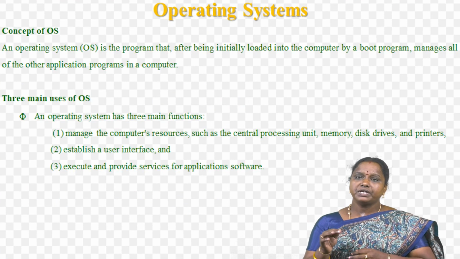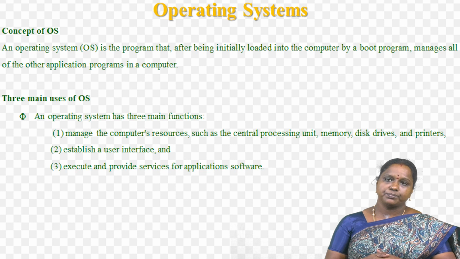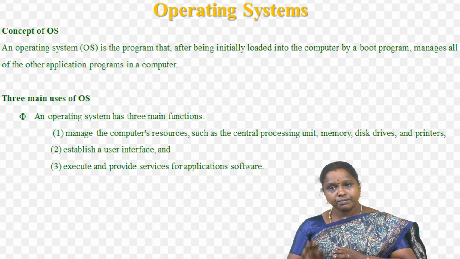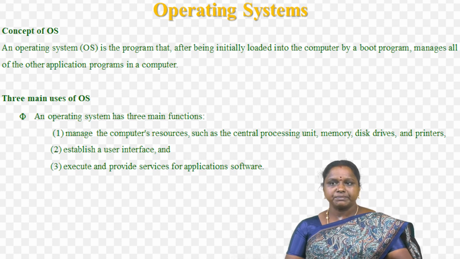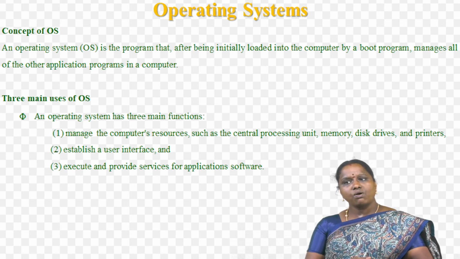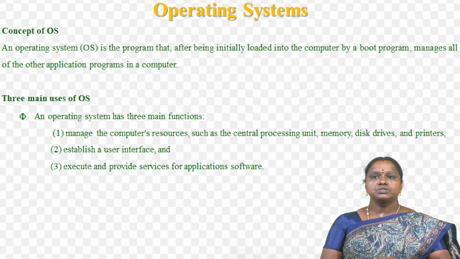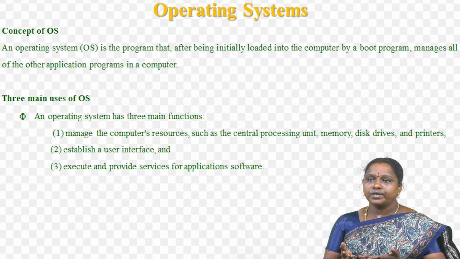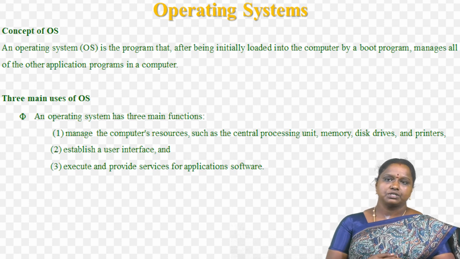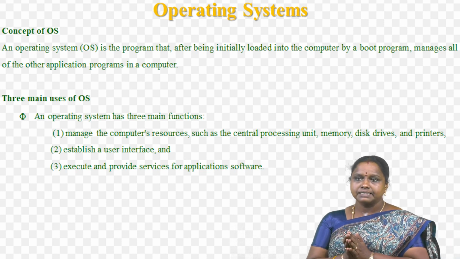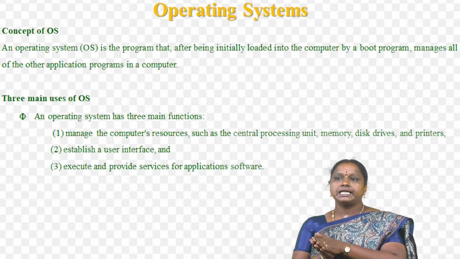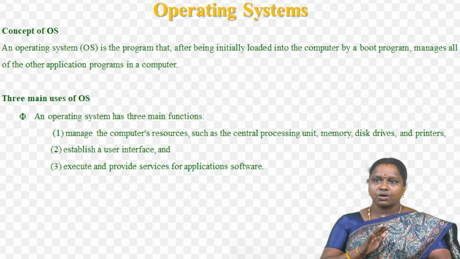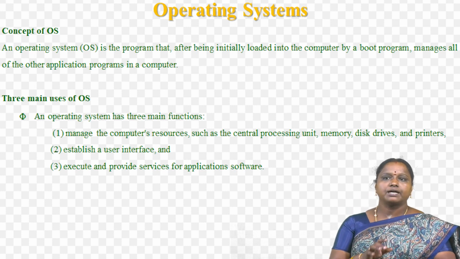Next, why do we install an operating system in our computer? An operating system is the most important software that runs on a computer. It manages the computer's memory and processes as well as all of its software and hardware. So it allows you to communicate with the computer without knowing how to speak the computer language. So the concept of OS is that after being initially loaded into the computer by a boot program, it manages all of the other application programs in a computer.